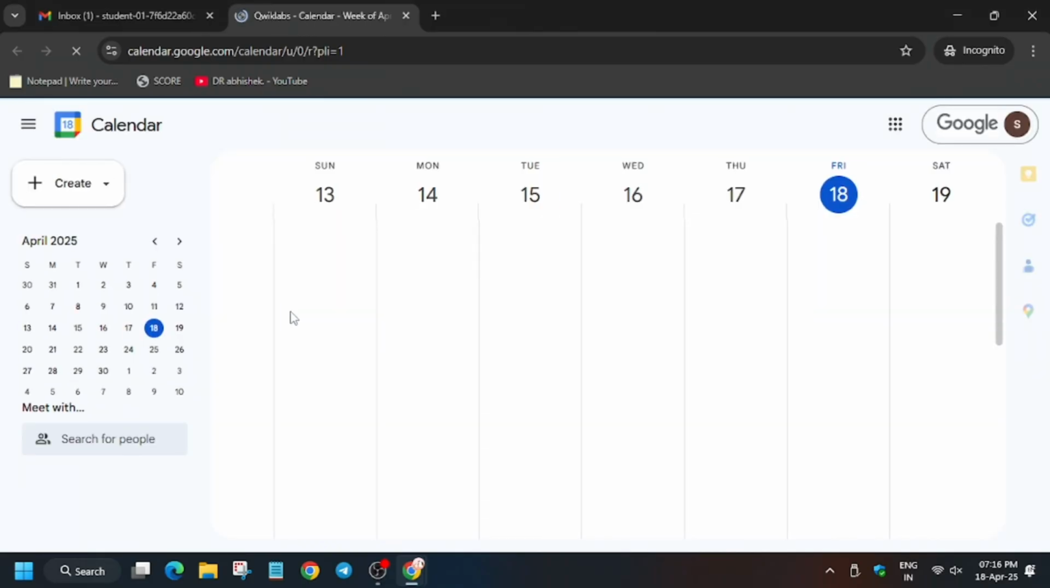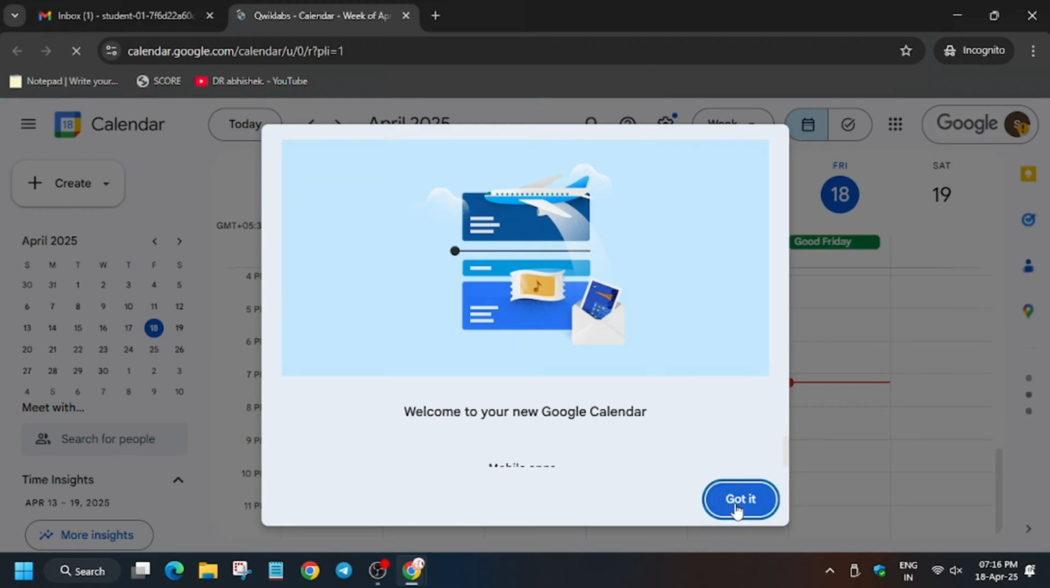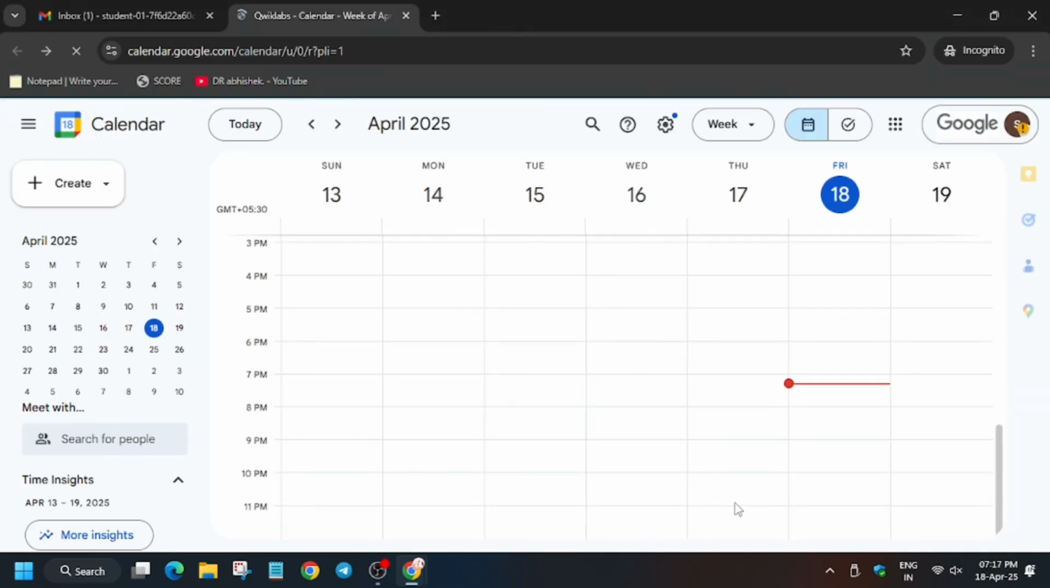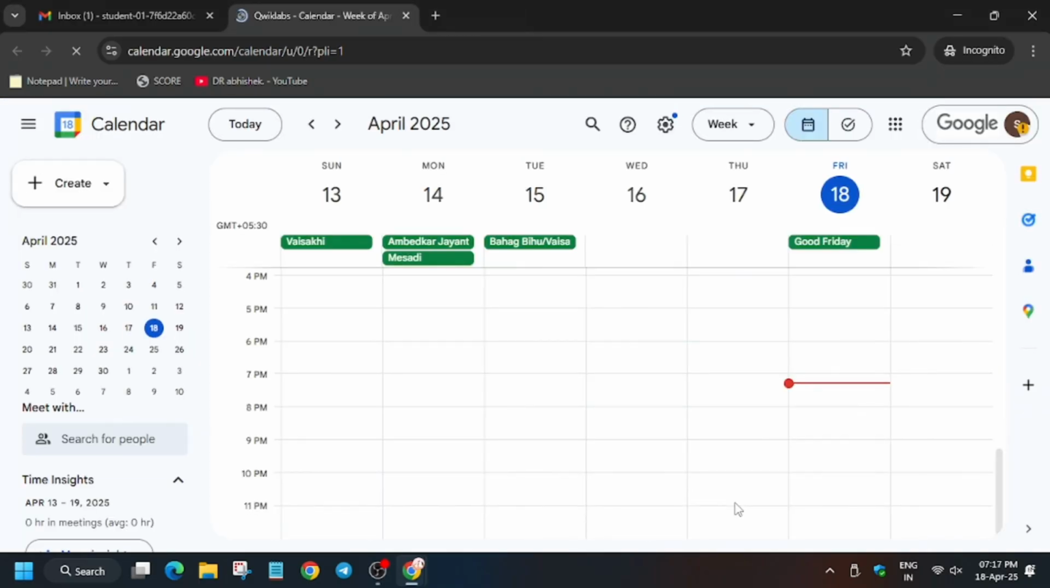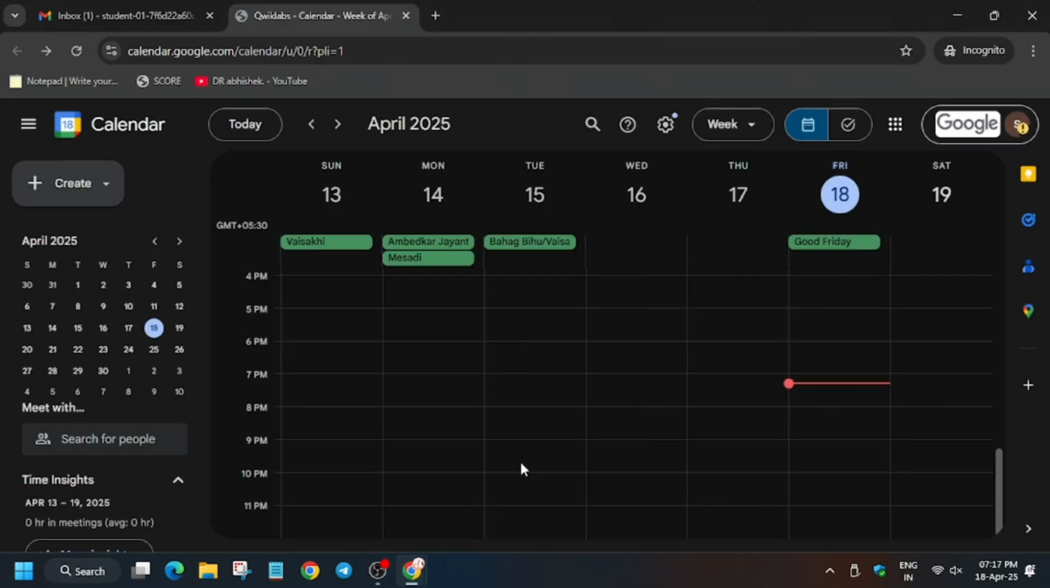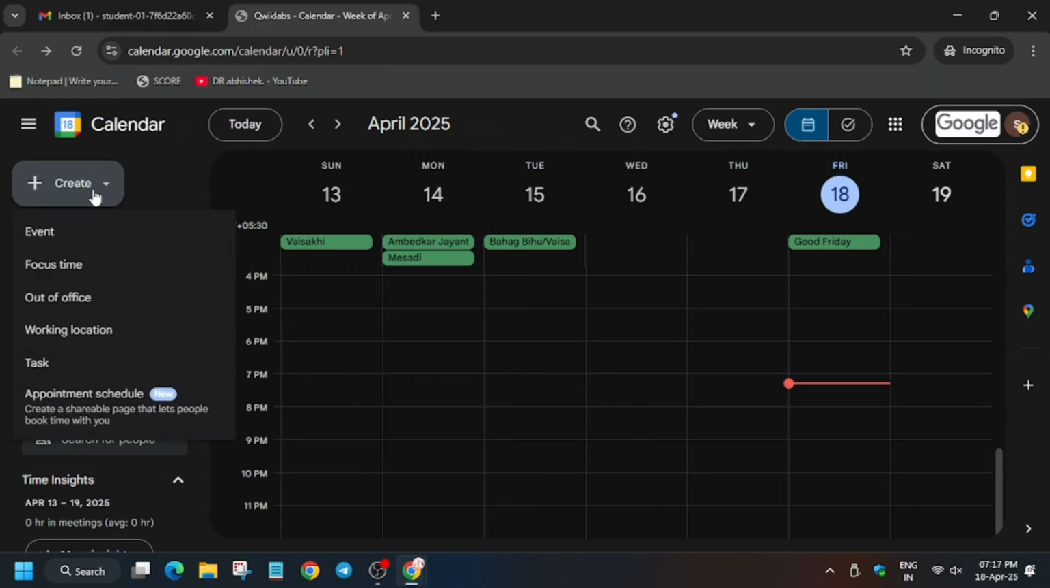Sometimes calendar reloads, so wait for some time, and in case it reloads, as you can see it's reloading, need not to worry, just wait for some time. Now you can select any theme. I like dark mode, so I will select dark mode, so it does not impact the lab progress. You can select any. Now click on create.